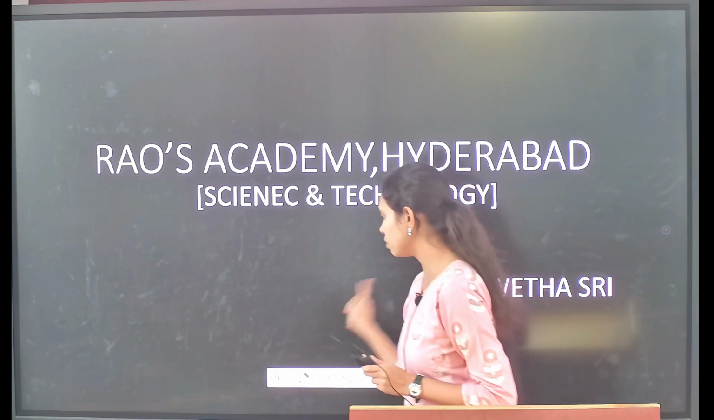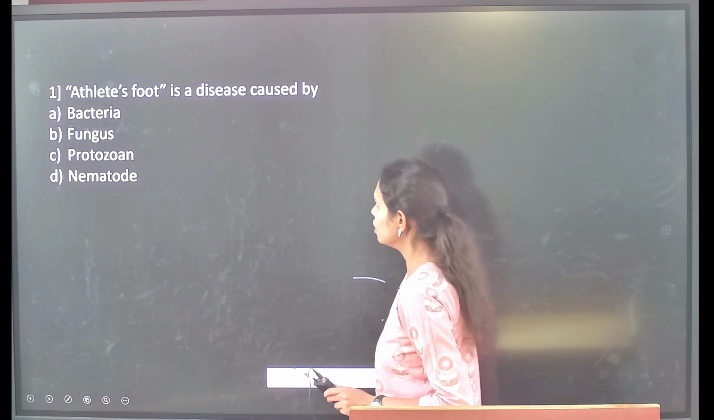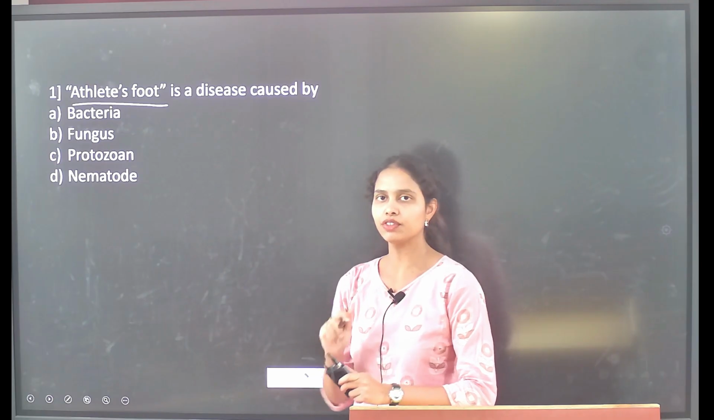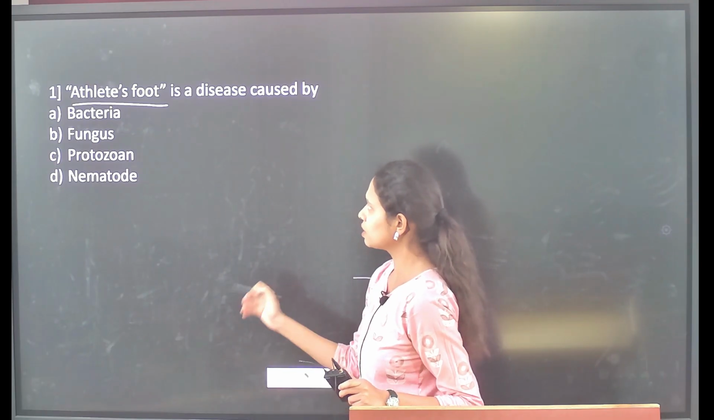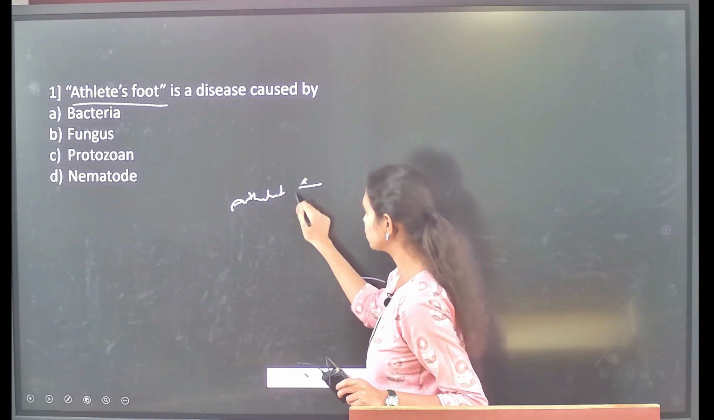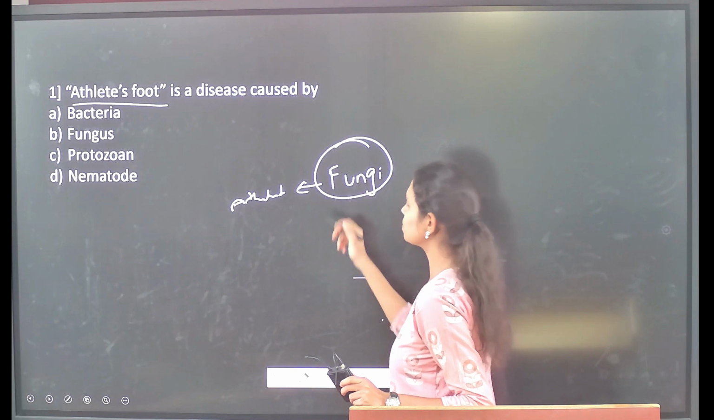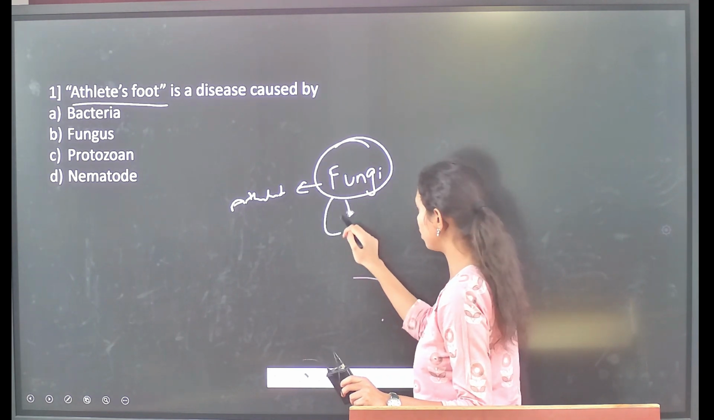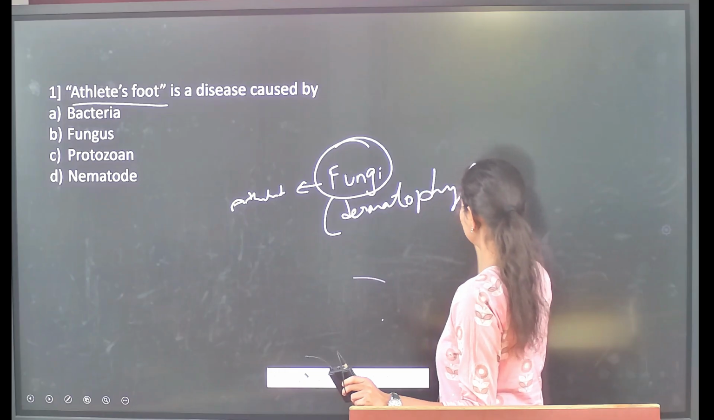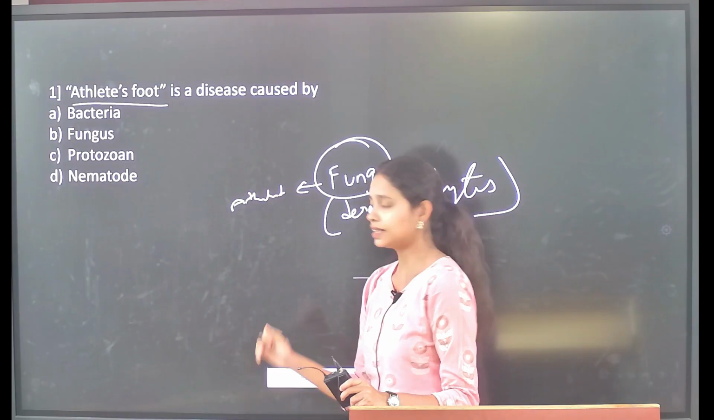Whereas the first question of the day is athlete's foot. So here the term athlete's foot, it is a disease which is caused by which type of microorganism. First and foremost, this athlete's foot is actually caused by a fungus, and to be specific, it is caused by a group of fungal organisms called the dermatophytes. So these dermatophytes are responsible for causing this particular disease called the athlete's foot.